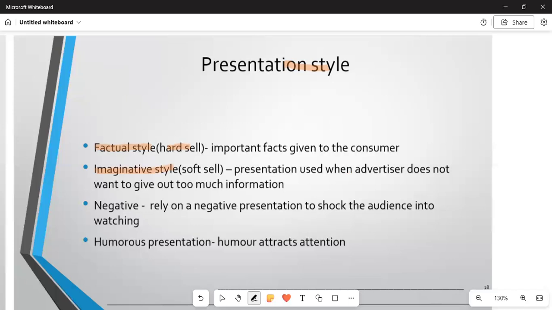And then let us talk about the negative. Here, we rely on a negative presentation to shock the audience into watching something. And then let us talk about humorous presentation. Humor attracts attention, and it is for 8 marks.